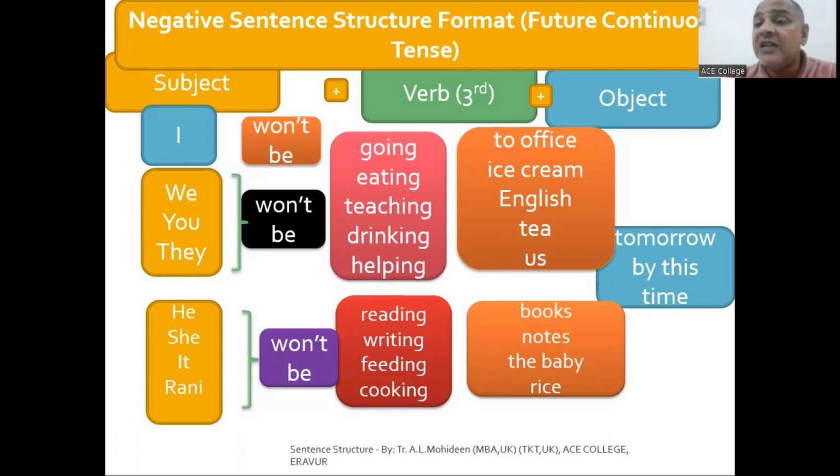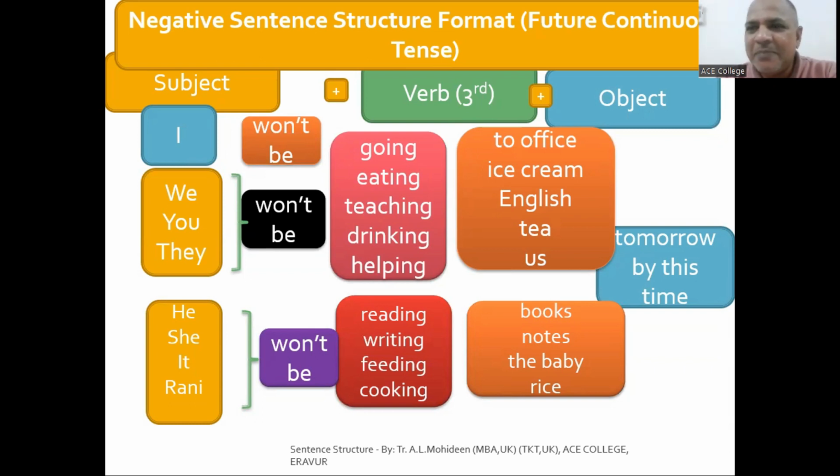So you can say, I will be going to Sri Lanka by this time tomorrow. I will be in the flight. I will be flying. This time I will be flying. I will be going. So this is the difference between future continuous tense and simple future. You have to remember this. So negative form: I won't be going this time. Tomorrow I won't be going this time because my flight is cancelled, right? So I won't be going tomorrow this time. So I will go day after tomorrow. So day after tomorrow, I will be going this time.